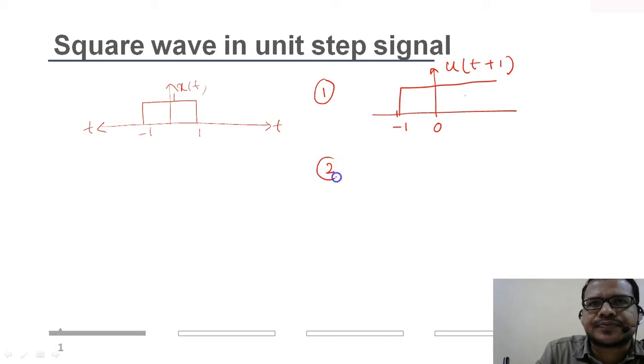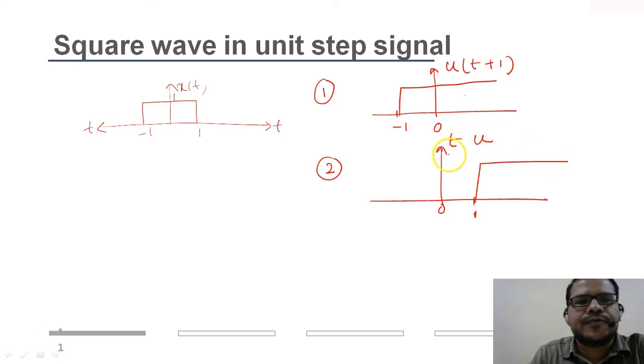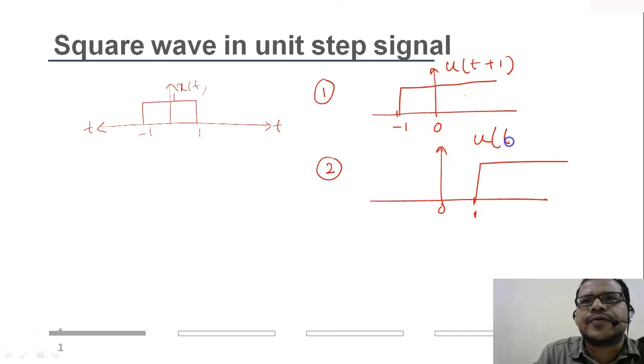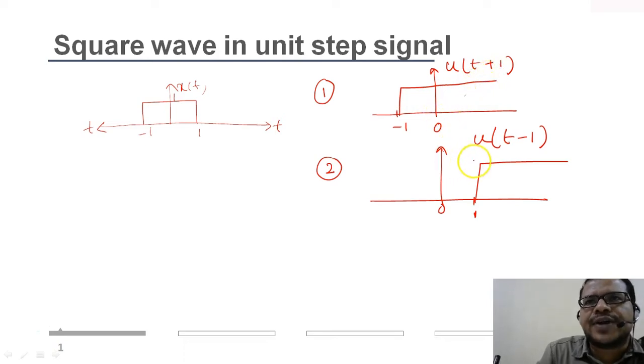Second case, at t equal to 1, again a unit step occurs. So here, before t equal to 1 it is 0, and at t equal to 1, it goes on. So this is, sorry, this is not t, this is u of t minus 1. Now let's see how we can represent this signal in terms of the shifted versions of unit step signals, that is u of t plus 1 and u of t minus 1.